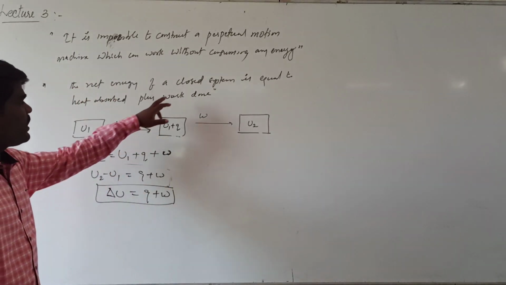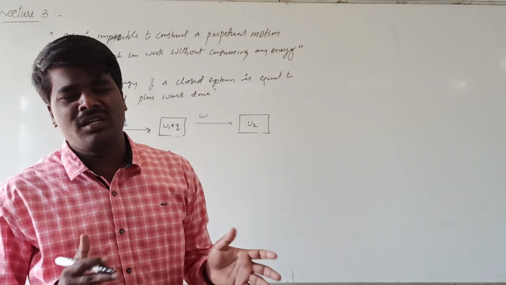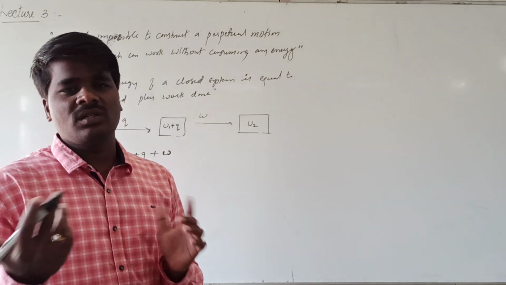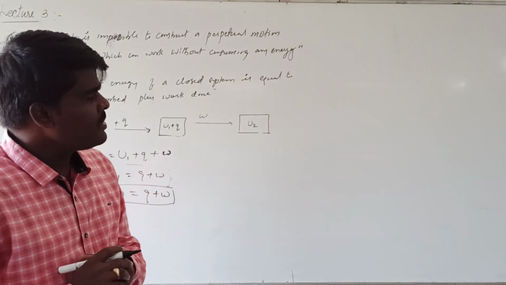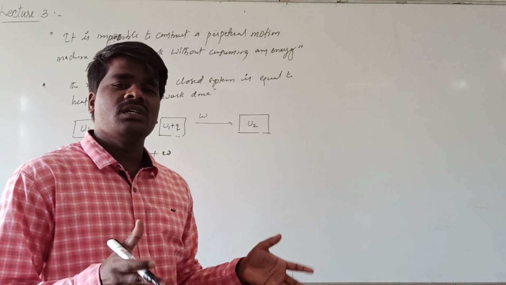Right? What is meant by closed system? It cannot exchange matter, but it can exchange energy. Energy can only either enter into the system or leave the system in the form of heat or by doing any work. So we are talking about the net energy change in a closed system, which will be equal to the heat absorbed plus work done.